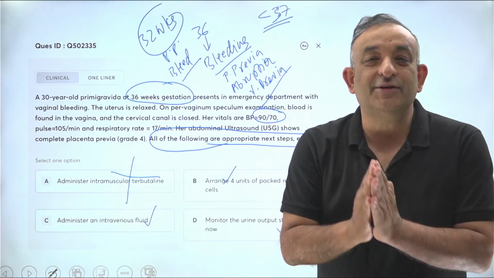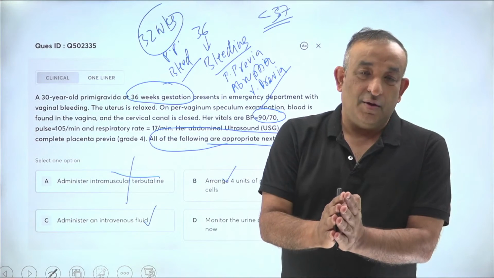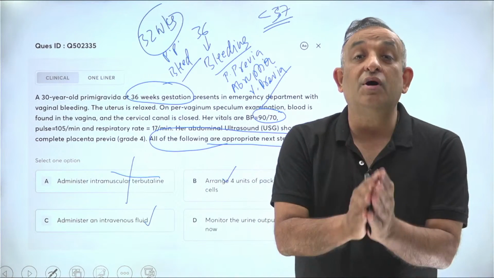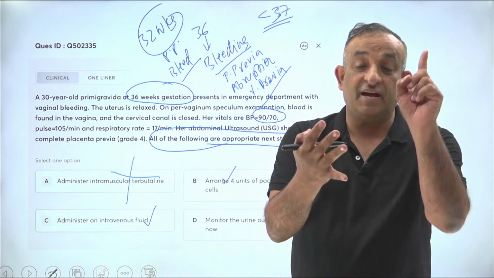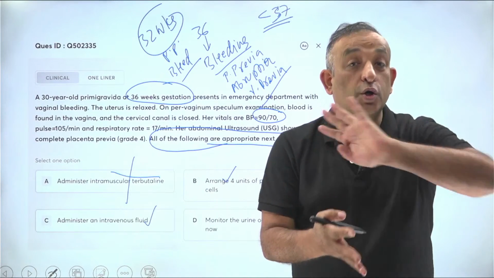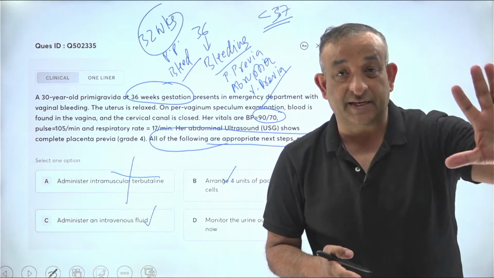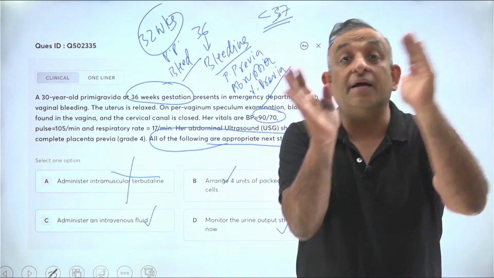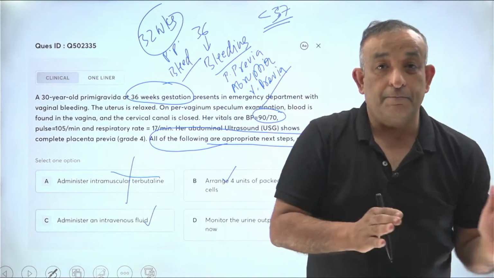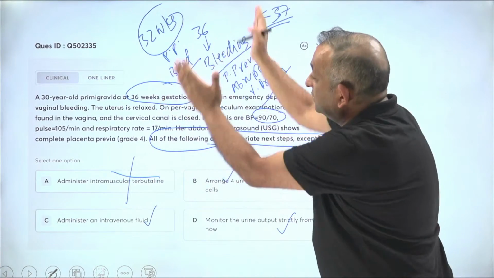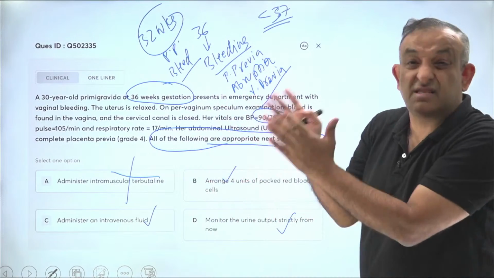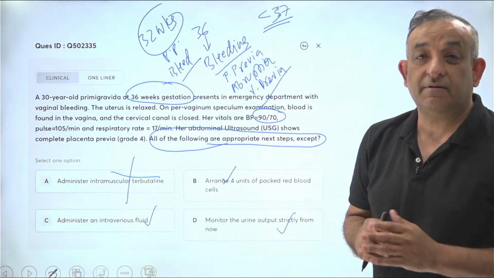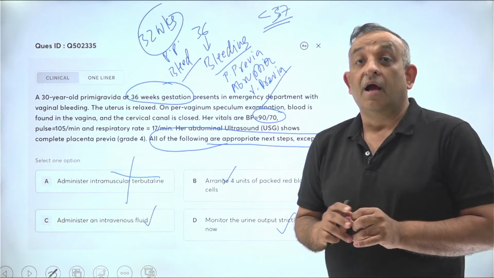So please don't say you will give tocolysis in placenta previa. Okay. When she's bleeding, do not give tocolysis. Placenta previa, abruption, vasa previa, no tocolysis. I'm telling you repeatedly. You get confused because the timing given to you is before term. This is preterm. The time is before term. It is not preterm labor. Okay. So don't think of tocolysis.